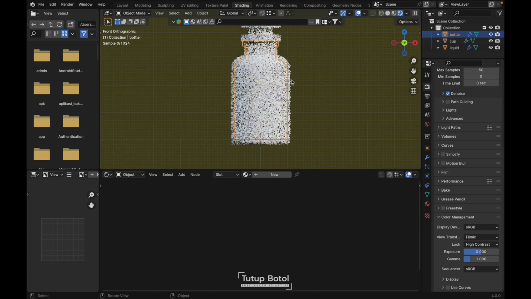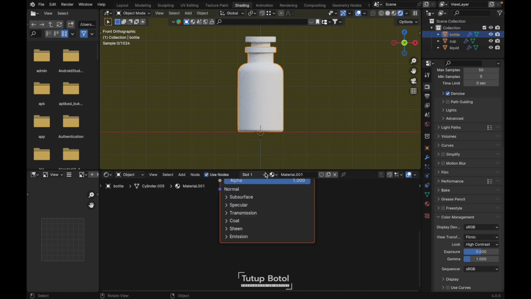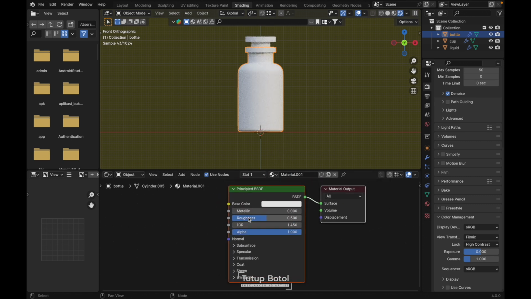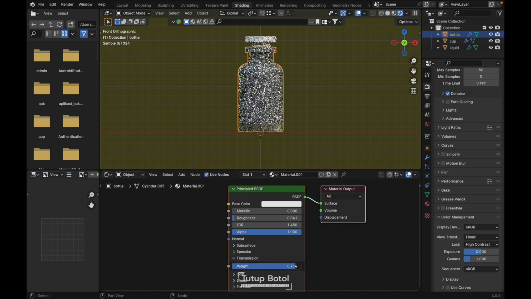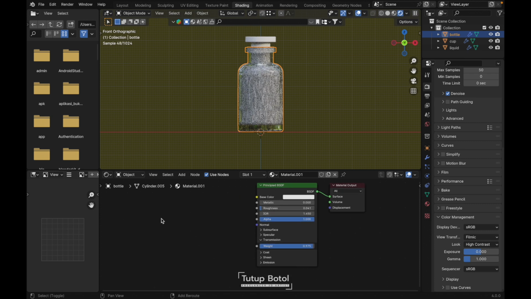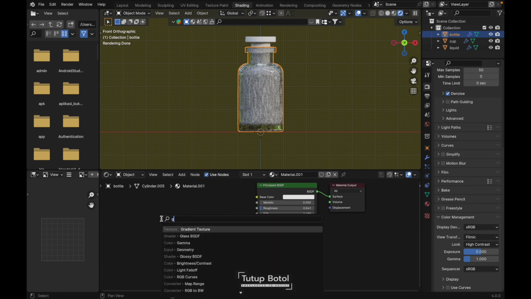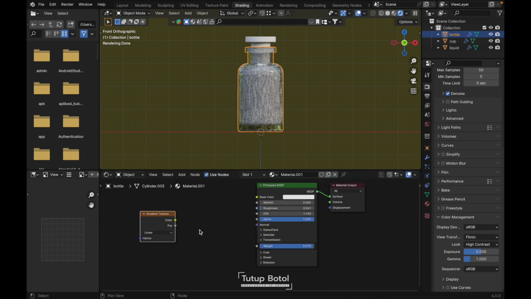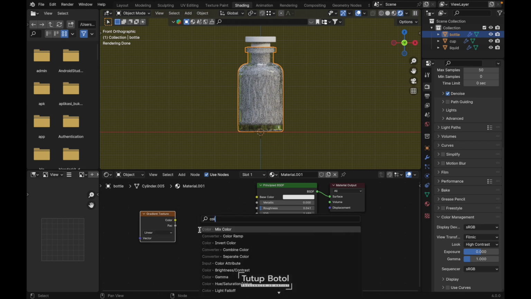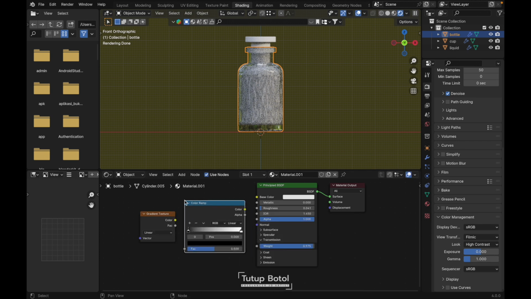Select this object, select this bottle, new material. Let's just turn on the roughness just like this. And transmission, increase the transmission. Just like this. What else we need to do? Press Shift A. Let's search for gradient texture. Put it over here. We need a color ramp node. Just put your color ramp over here and gradient texture over here.